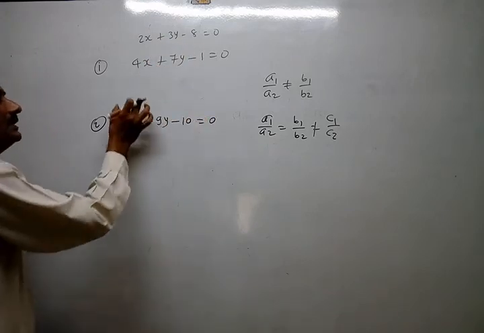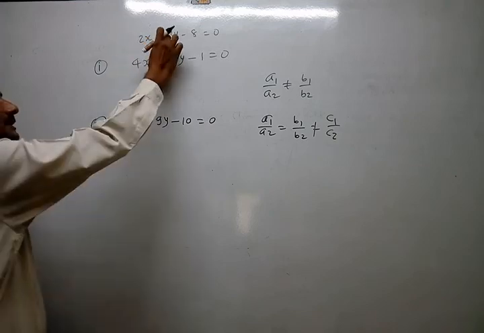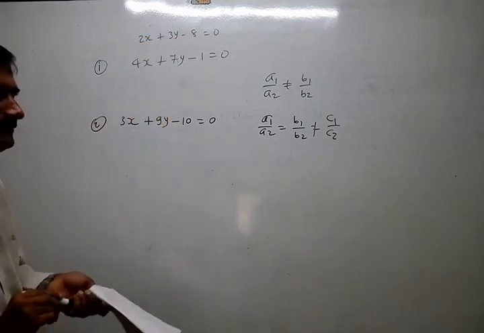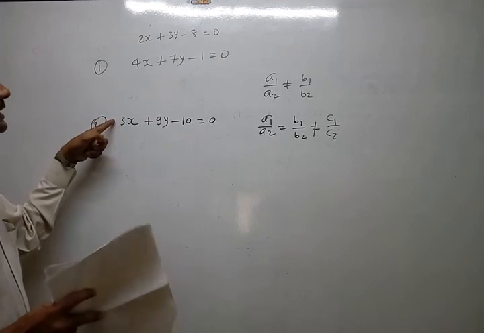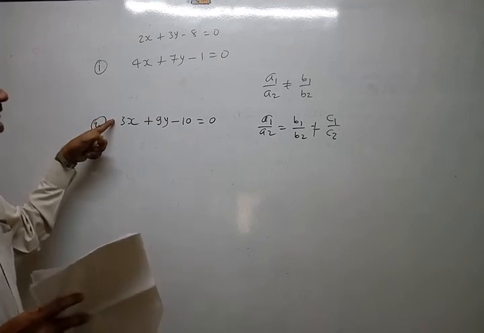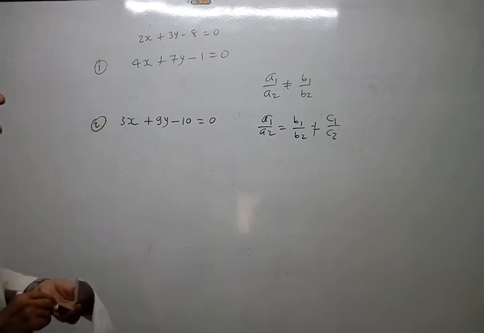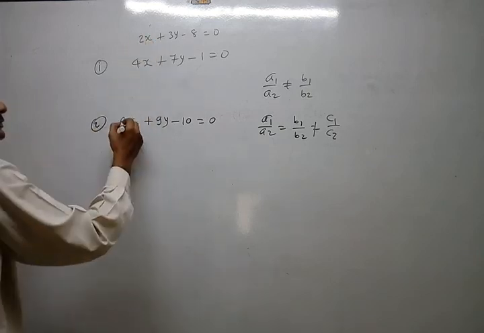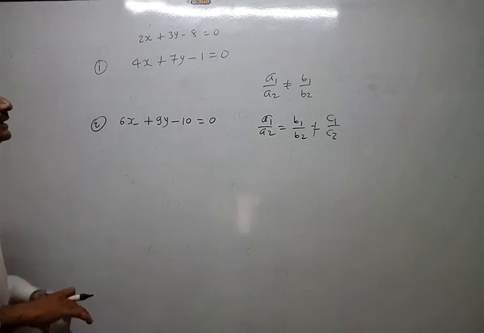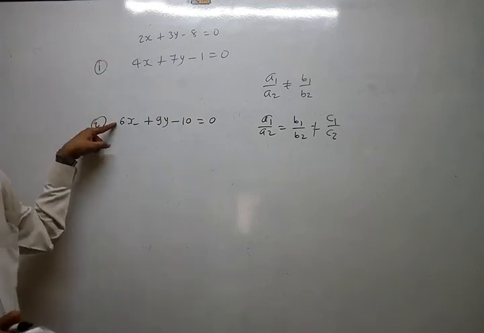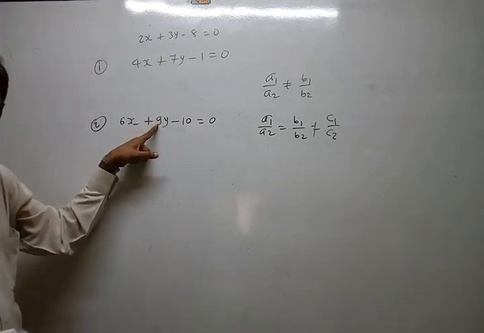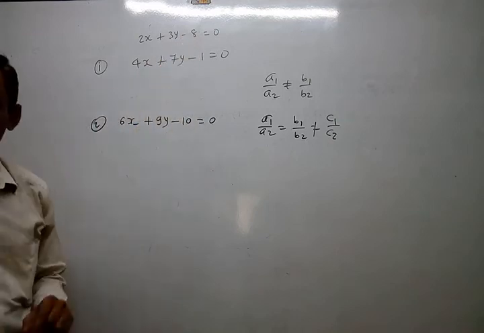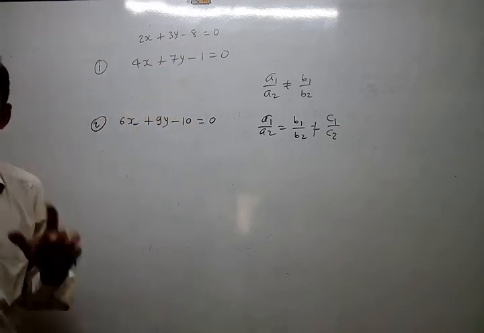Any number you can write. So 2 by 6 is 1 by 3, 3 by 9 is 1 by 3, but the third is not 1 by 3. It is something else. You understand?